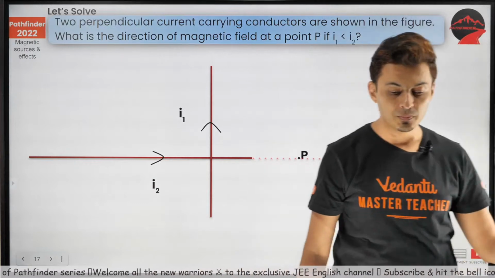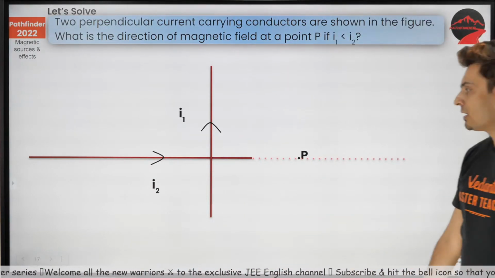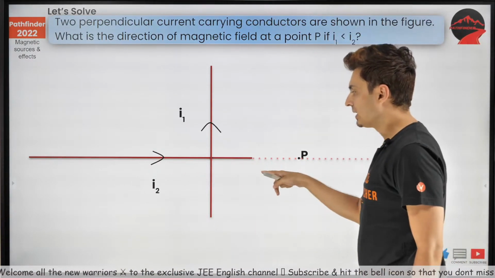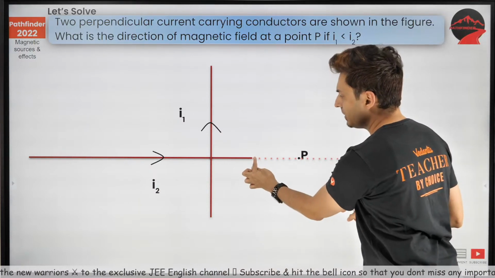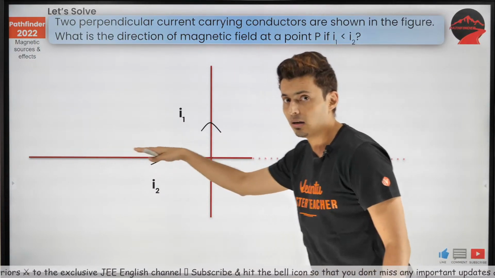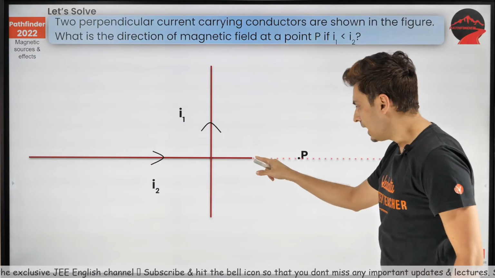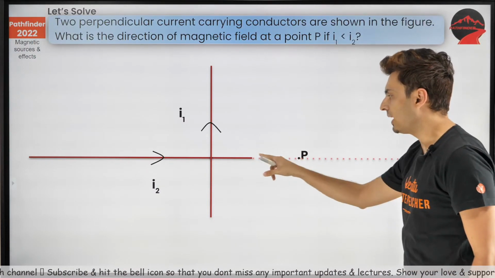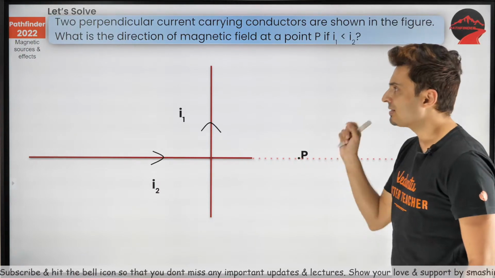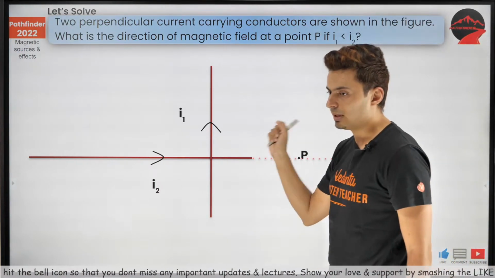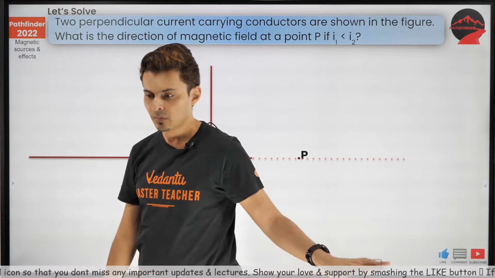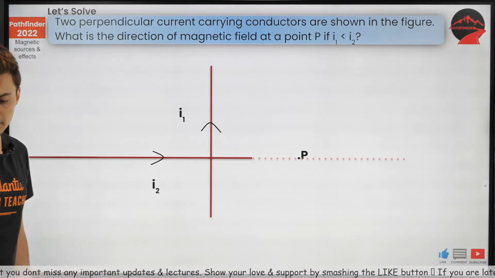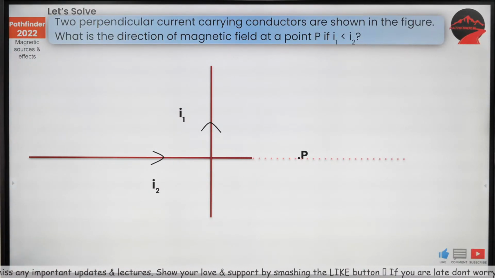Let's see if we can solve this question. Two perpendicular wires. This wire is going like this, this wire is going like this, and this horizontal wire abruptly ends here. And on that wire's line, you have a point P. What's the direction of the net magnetic field because of these currents? Think about it. Come on, my warriors. It should not be difficult.